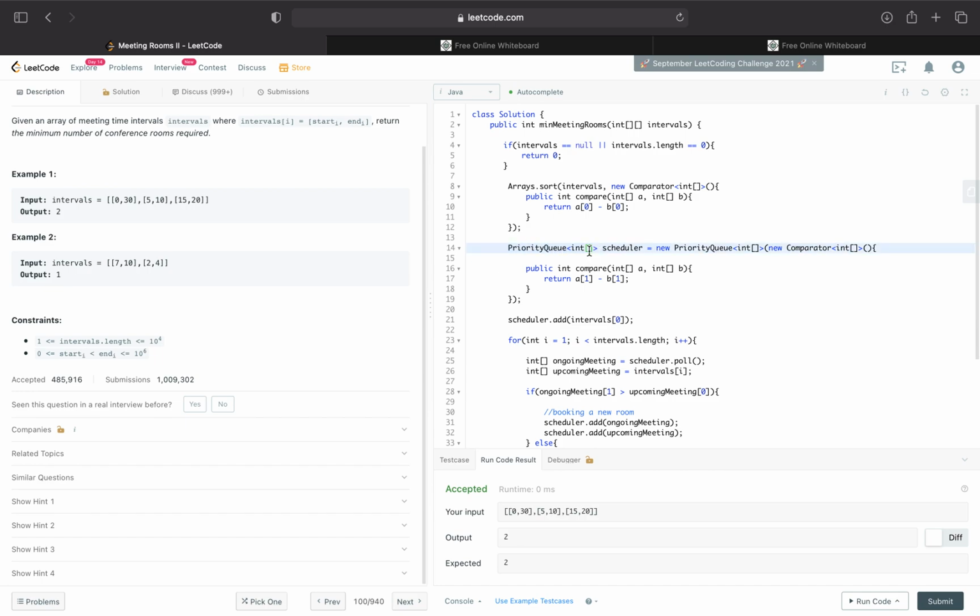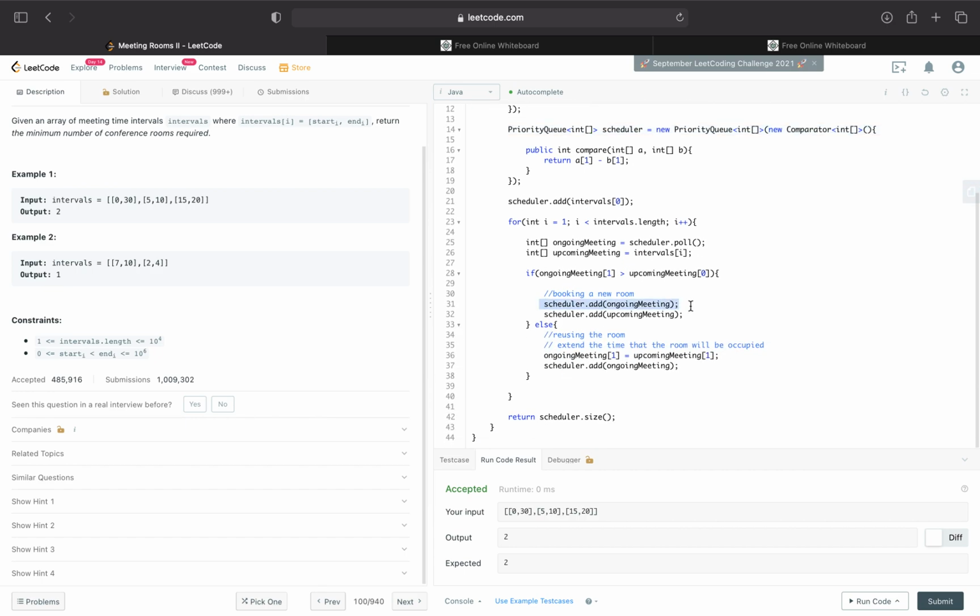In the worst case, we'll need to add all n meetings to our priority queue because they'll all be conflicted, and we'll need all n separate meeting rooms for these meetings. But in any case, we have n add operations, since we had to add back the ongoing meeting. And in the worst case, we'll also have n remove minimum operations, or extract-min from the priority queue.